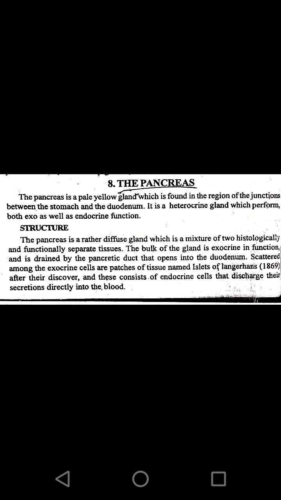When we take a section of the pancreas and observe it under a microscope, we see cells called the islets of Langerhans. These islets of Langerhans mainly synthesize insulin. The production of insulin comes under the endocrine part. So the pancreas is considered as both exocrine as well as endocrine gland. In this class we'll study the pancreas in detail.